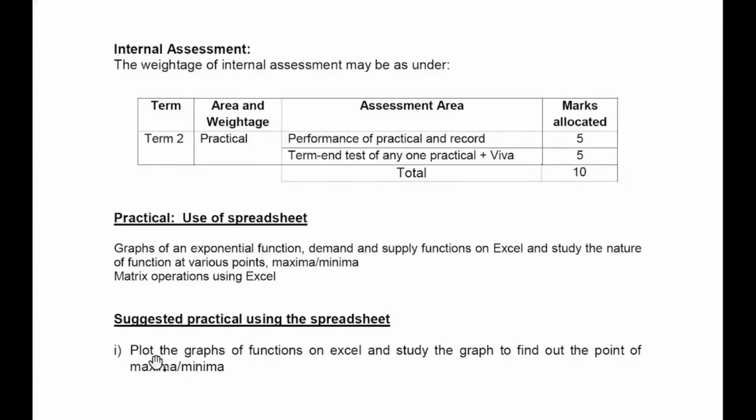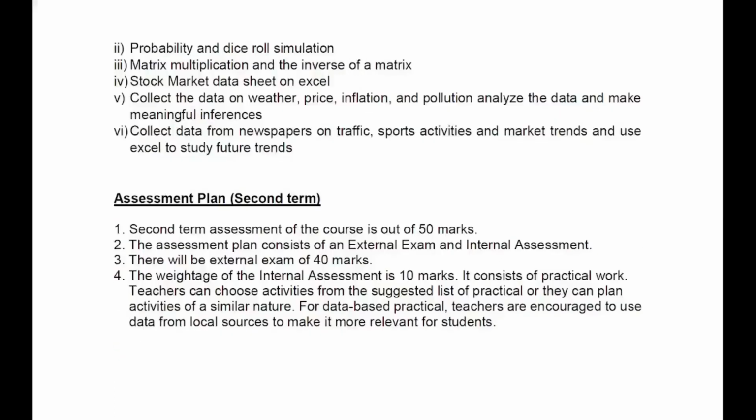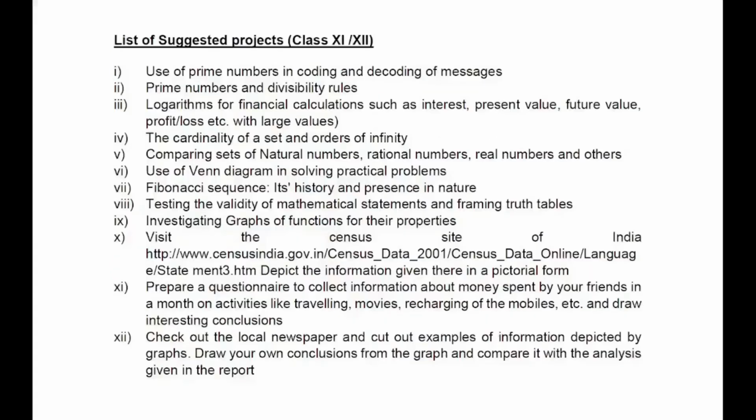And then the various suggested practicals. And then we have the assessment plan for second term. And then we have the list of suggested projects for class 11 and 12.